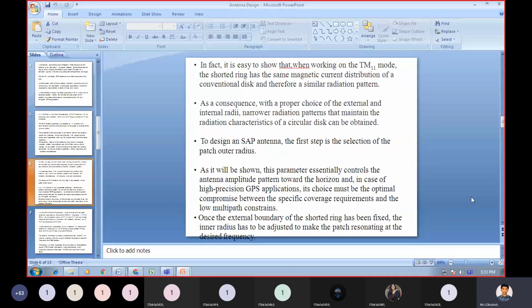As it will be shown, this parameter essentially controls the antenna amplitude pattern towards the origin, and in case of high precision GPS applications, its choice must be the optimal compromise.